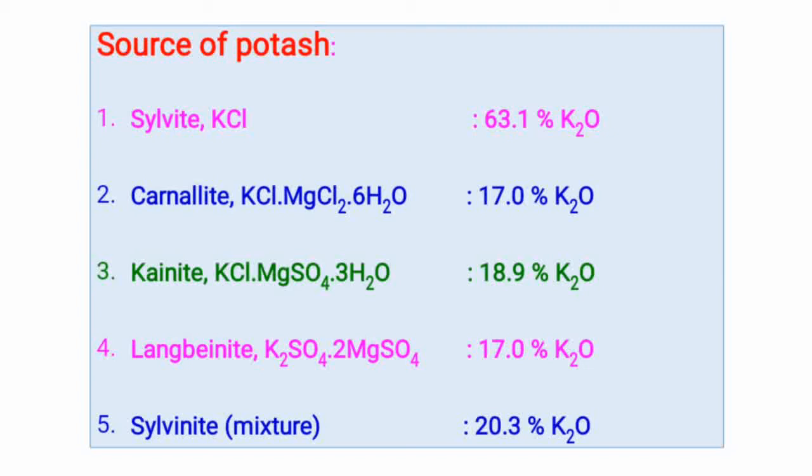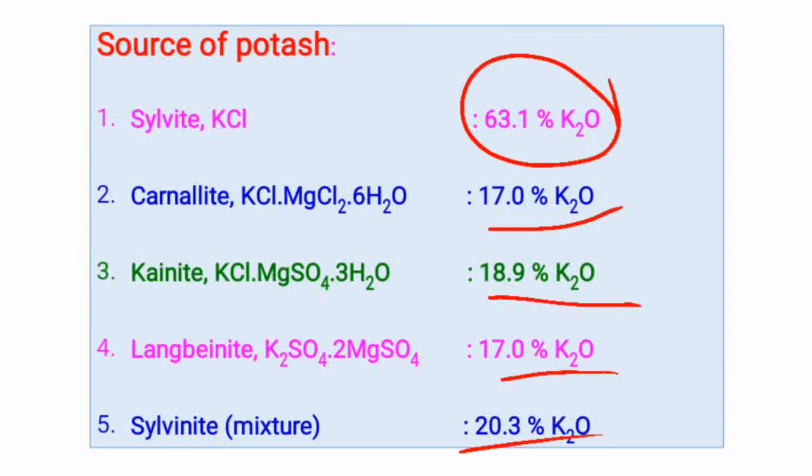Sylvite contains 63.1% potassium oxide, carnallite contains 17%, kyanite contains 18.9%, longmanite contains 17% and sylvinite contains 20.3% potassium oxide. So mostly sylvinite contains more potassium oxide. That is the five mineral sources of potassium.